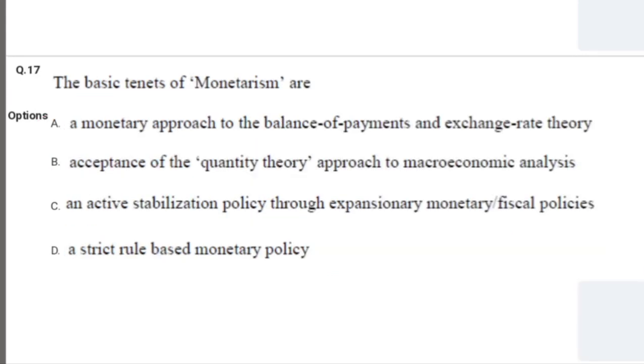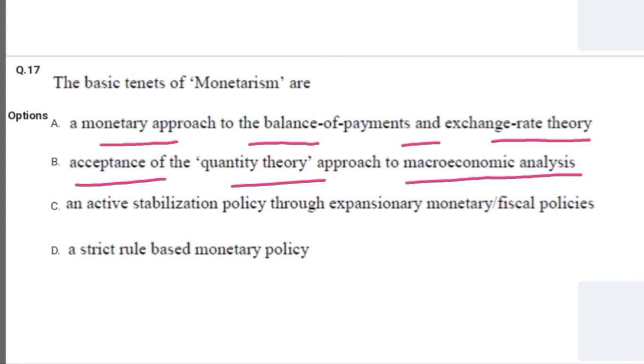Next question is, the basic tenets of monetarism are, options are: A, a monetary approach to the balance of payment and exchange rate theory. B, acceptance of the quantitative theory approach to macroeconomic analysis. C, an active stabilization policy through expansionary monetary or fiscal policies, and D, a strict rule based monetary policy.